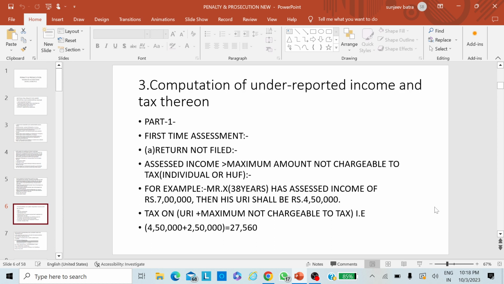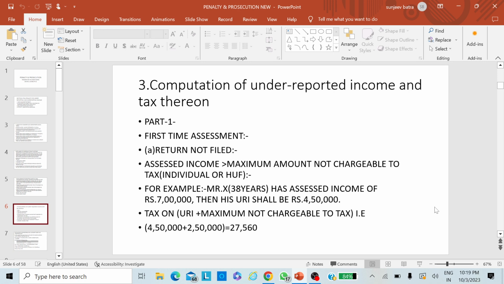As I have told you, whenever there is a case of an individual and the assessee has not filed the return of income, in that case the difference between the assessed income and the maximum amount not chargeable to tax shall be the underreporting of income, in short URI. Here 7 lakhs minus 2 lakh 50,000 is the underreporting of income, that is 4 lakh 50,000, and on that amount tax is computed.